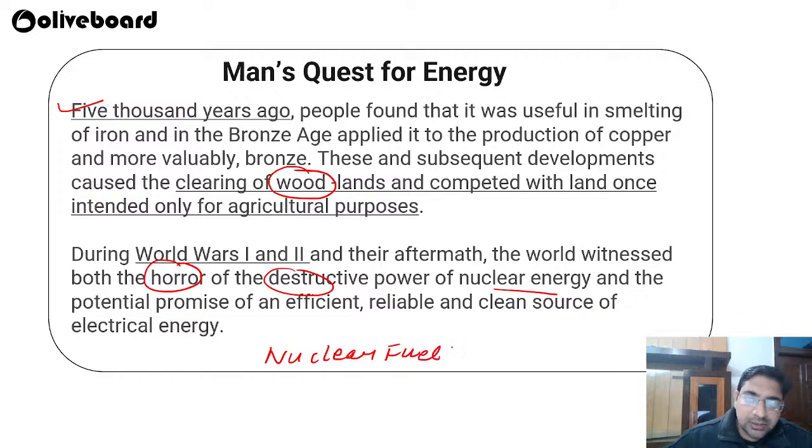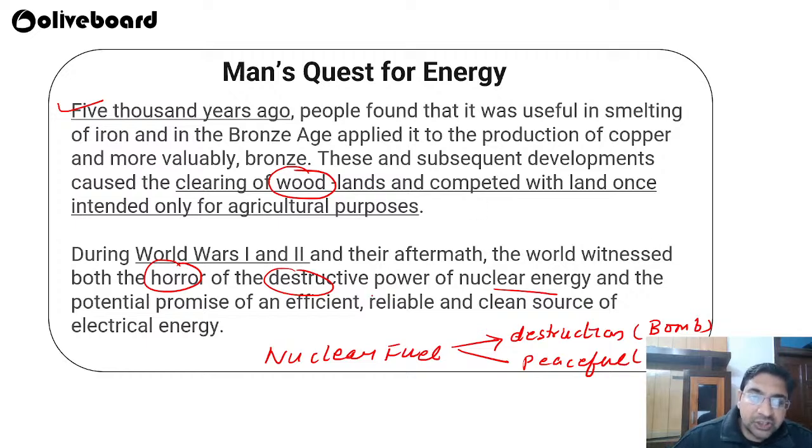has two aspects. One is destruction, another one is peaceful. Destruction is like a bomb you are creating. Peaceful is energy generation, a clean, reliable and efficient source of energy generation. So nuclear fuel is a kind of fuel which can be used for both destructive and peaceful purposes.